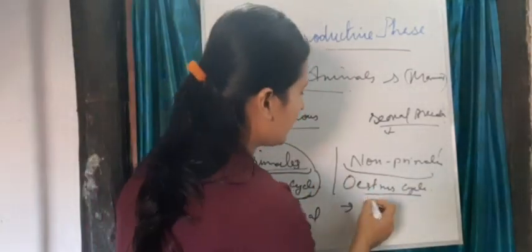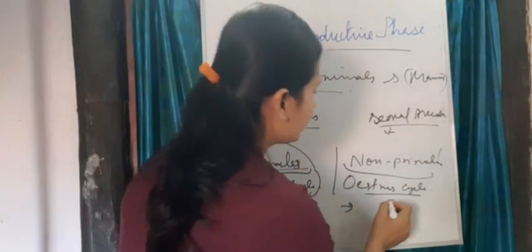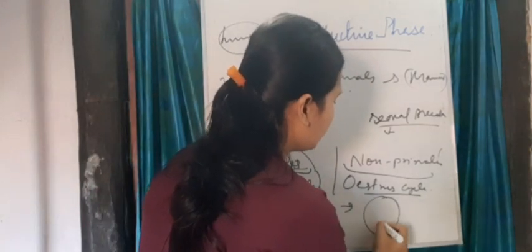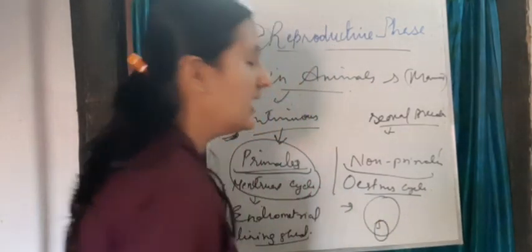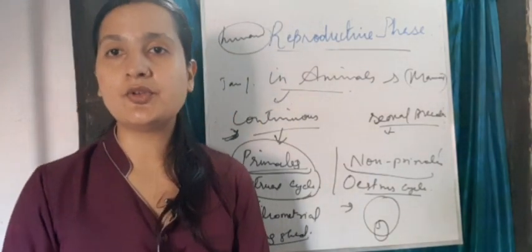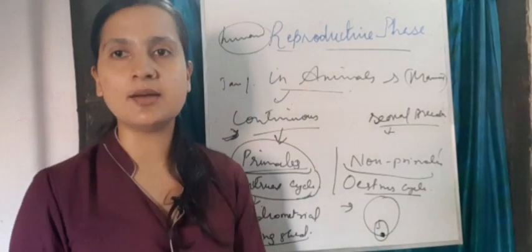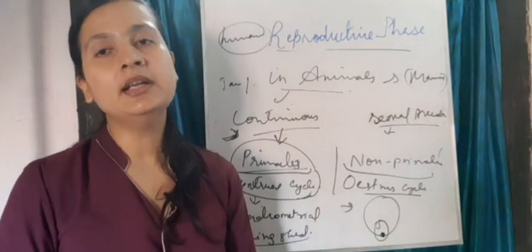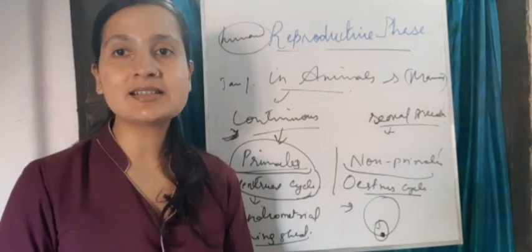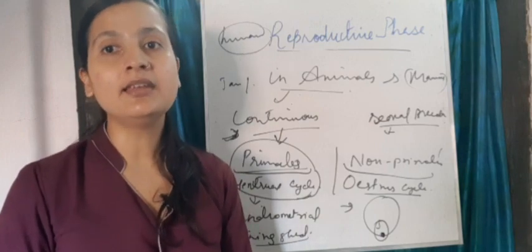So what happens in the estrus cycle? They have a certain period, like summer. During the summer they allow for breeding, in the months of June, July, August. Some organisms breed in winter. That is a heat period for them where they can breed.